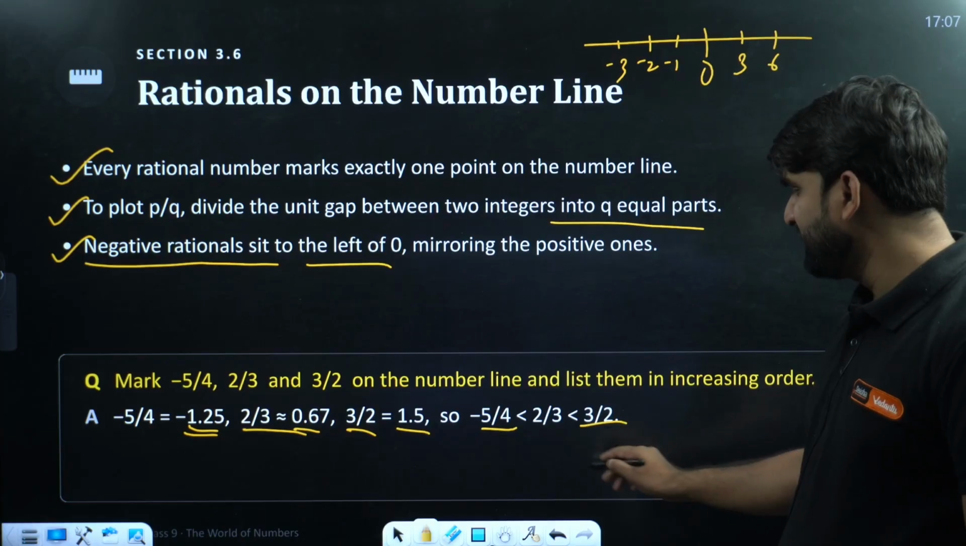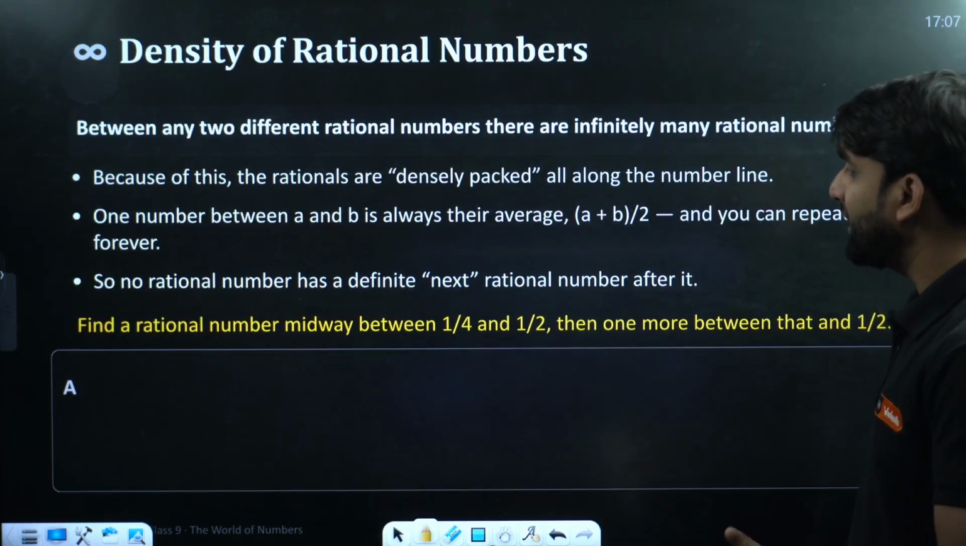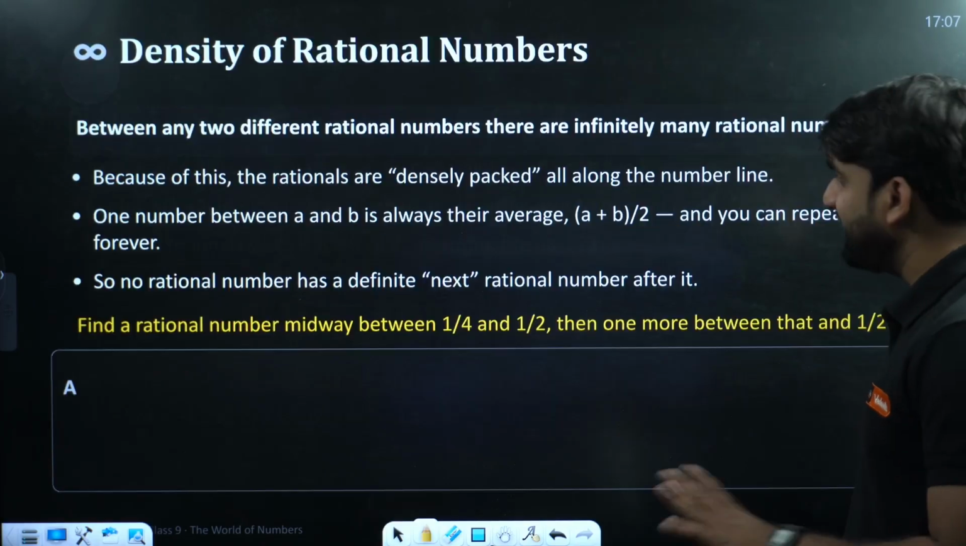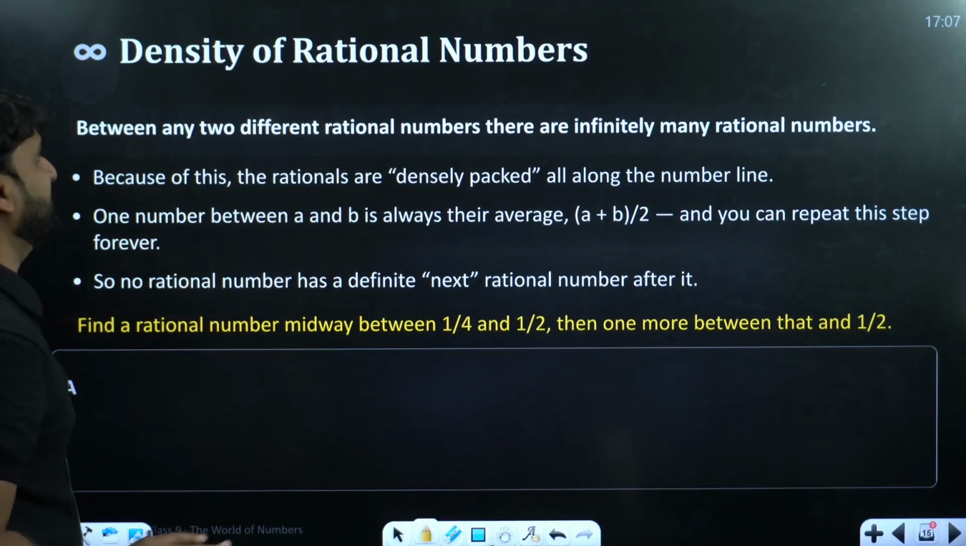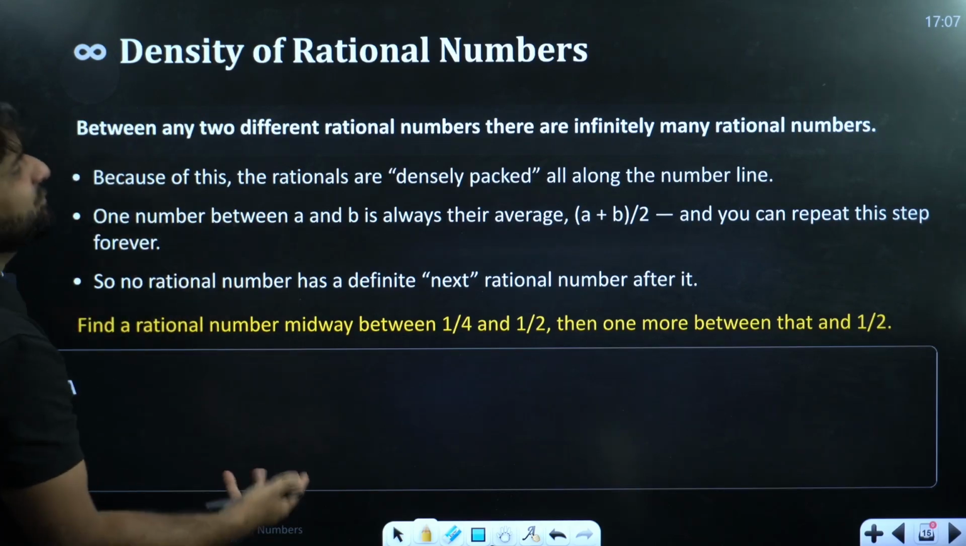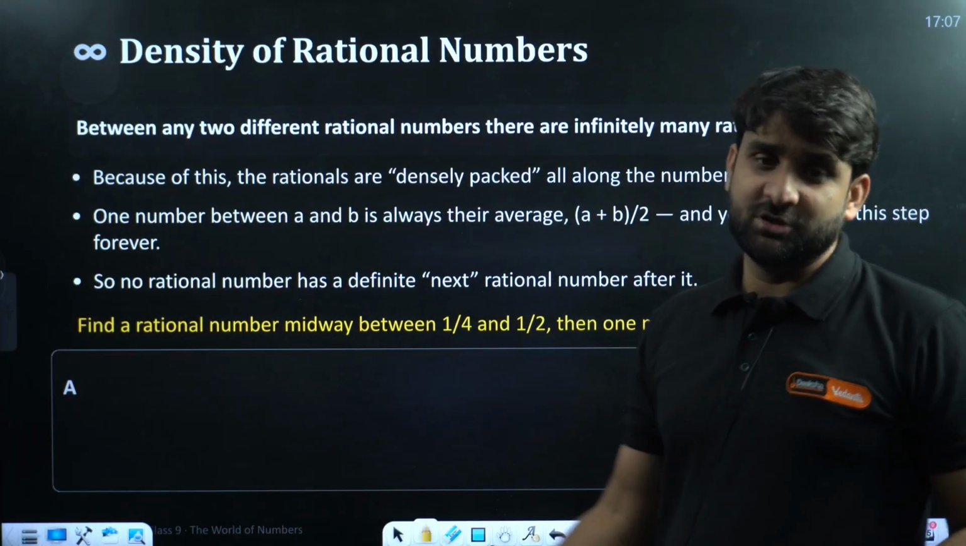So we have to arrange them: 3/2 is greater than 2/3, which is greater than -5/4. Now the main question is how to draw the rational numbers on the number line. We'll be discussing it later on, just wait a little while. Now first talk about the density of rational numbers. So density means what, my dear? Density implies that. So moving ahead, density of rational numbers.